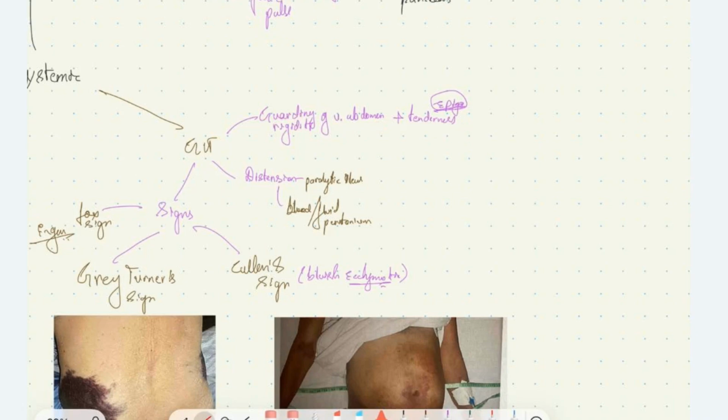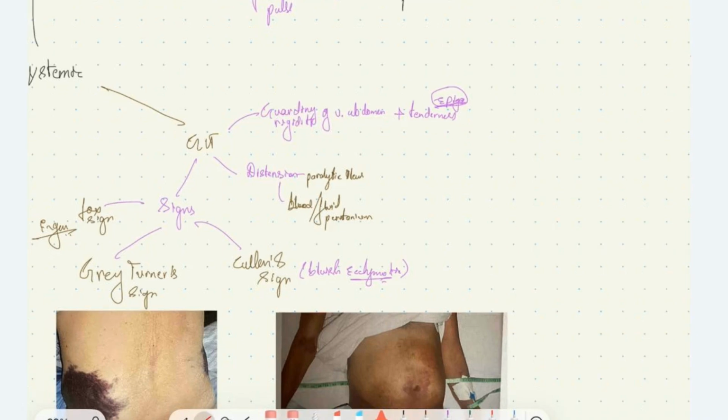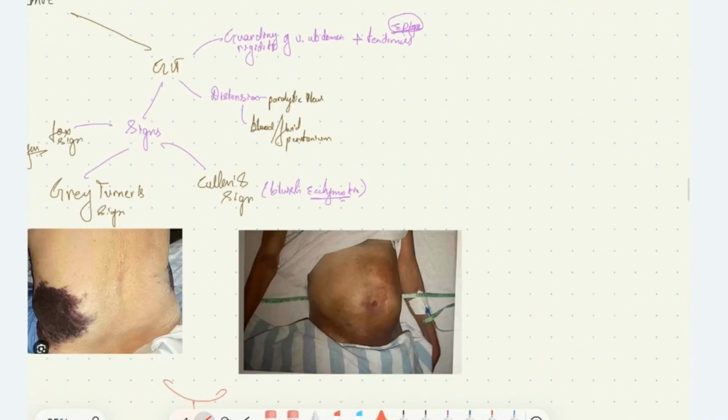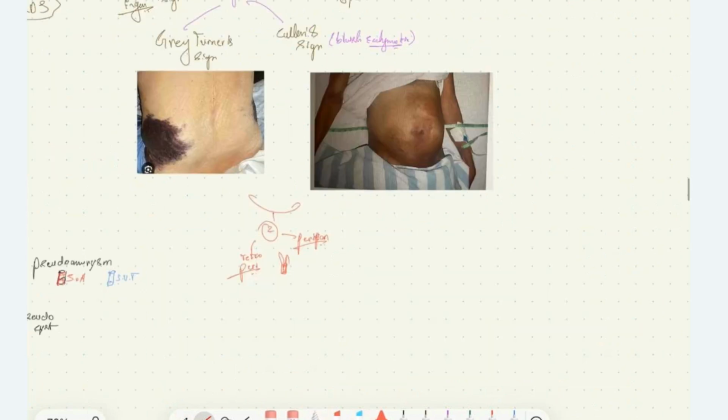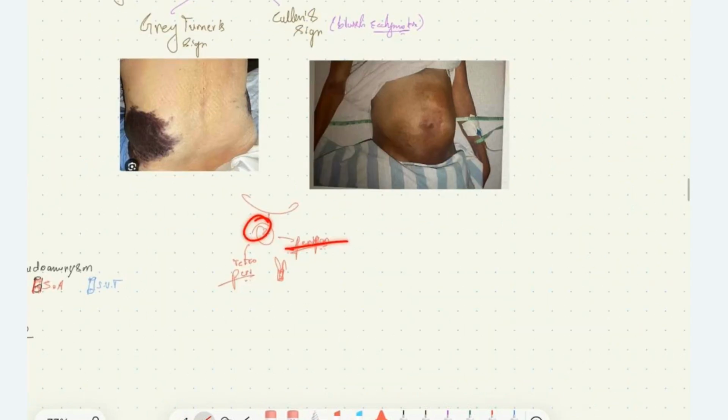And then the patient will have abdominal distension. Abdominal distension can be secondary to paralytic ileus, which is caused due to pancreatitis or due to blood and fluid accumulation in the peritoneum. Then we have other signs due to hemorrhage in the peripancreatic and retroperitoneal space. Then the blood will seep through the fascial plane, causing various signs.